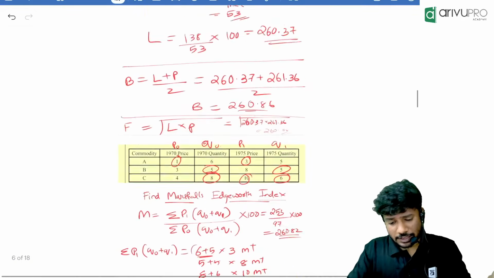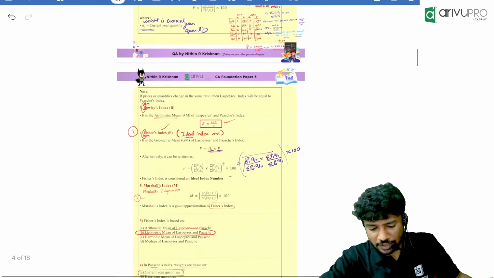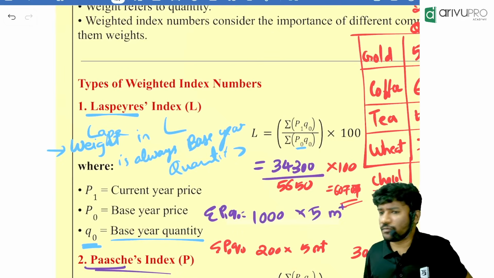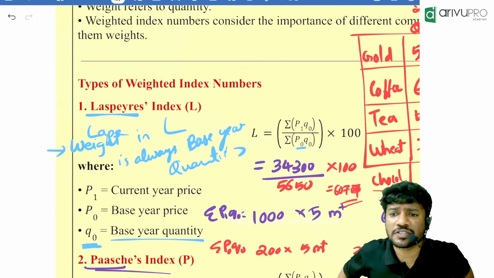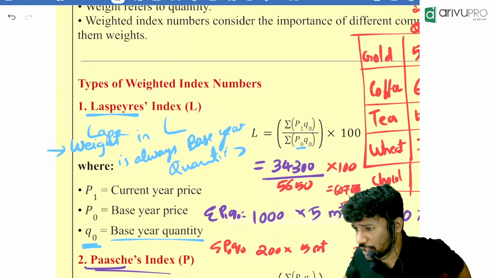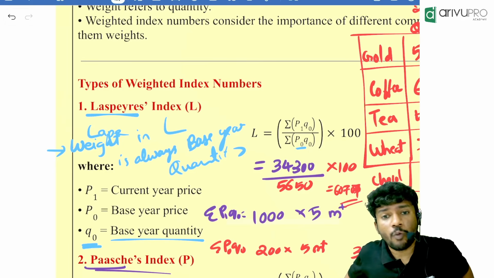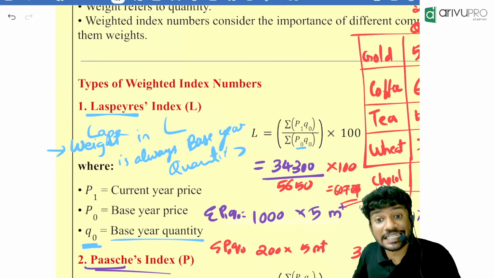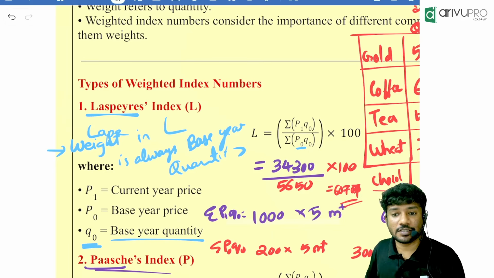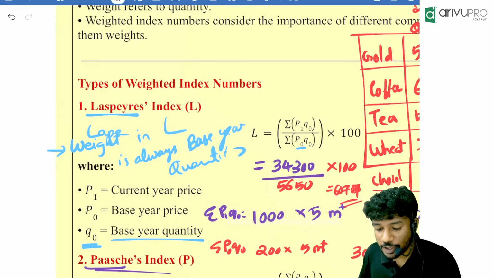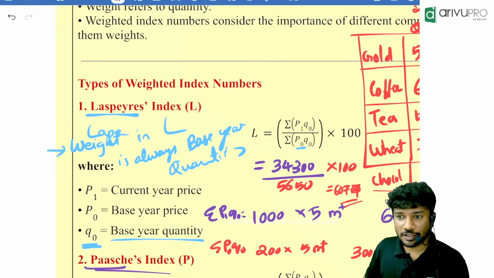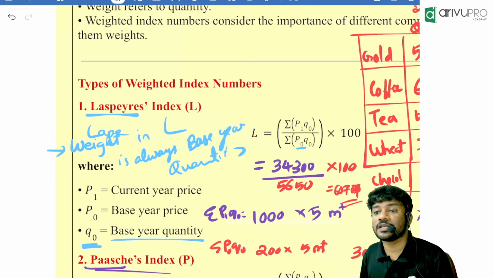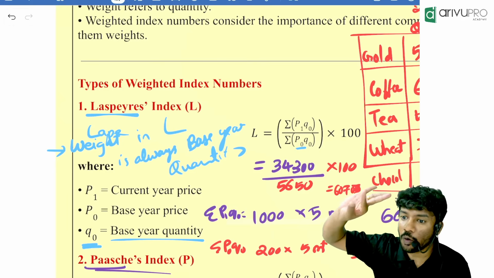Let me go back here, so that there is no confusion. Look here, this is a normal Laspeyres index number that comes for examination. Here we are taking the base year quantity as the weight. Now what if the question asks for the Laspeyres quantity index number? Then we take price as the weight, the base year price. So it will be the sum of Q1 P0 divided by the sum of Q0 P0. It will change to the opposite.